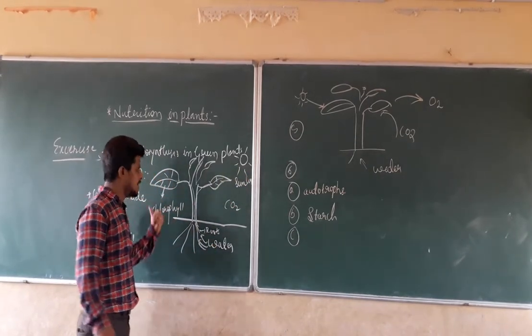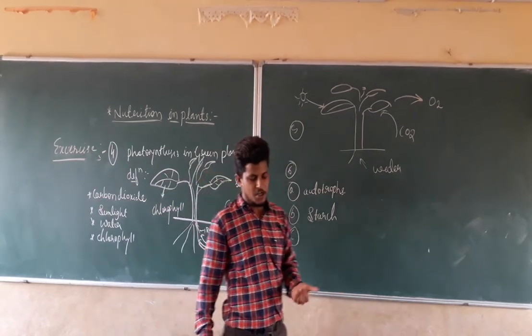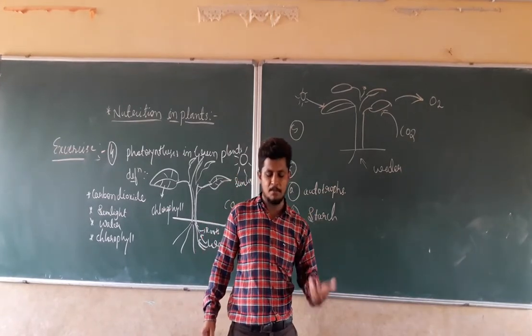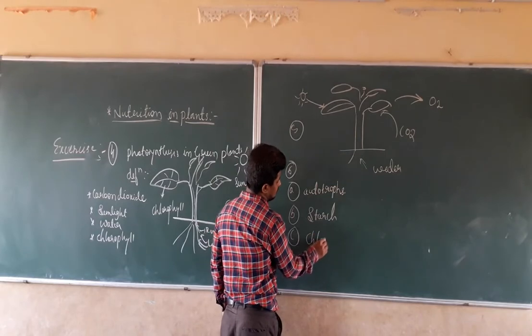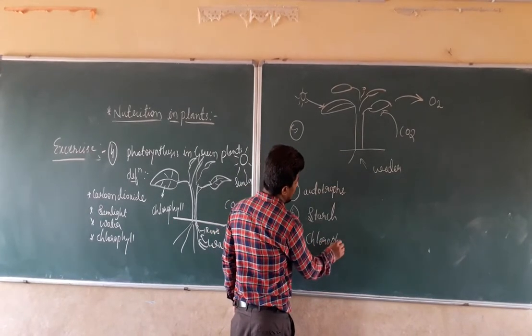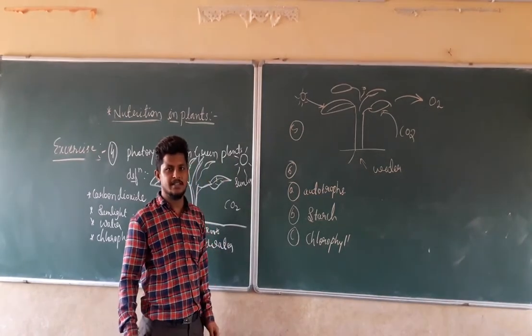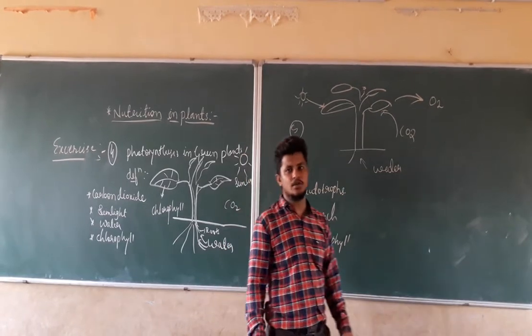So which one is doing this here? It is done by the chlorophyll. So in photosynthesis, solar energy is absorbed by the pigment called chlorophyll. So the answer for the C question is chlorophyll. In the same manner, what is the G question?